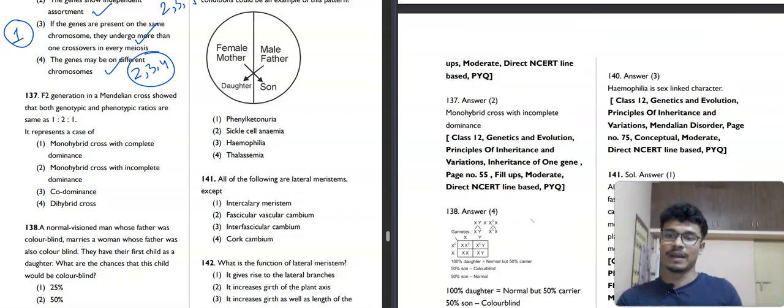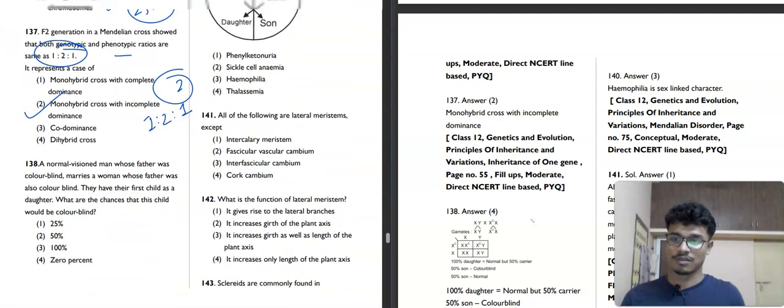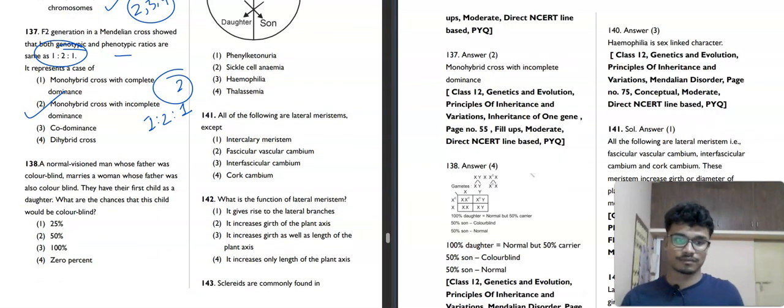F2 generation in a Mendelian cross showed both genotypic and phenotypic ratios as the same, 1:2:1. It represents the case of monohybrid cross with complete dominance, monohybrid cross with incomplete dominance, codominance, or dihybrid cross. It is monohybrid cross with incomplete dominance, which will have a 1:2:1 ratio. So second option is the correct answer. Now we move towards the next question, question number 138.